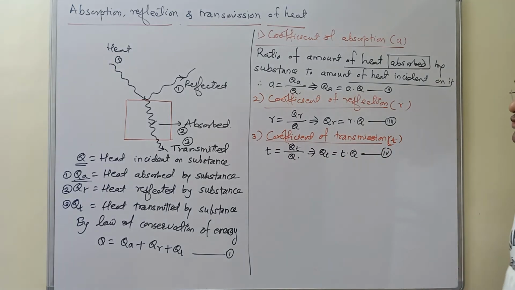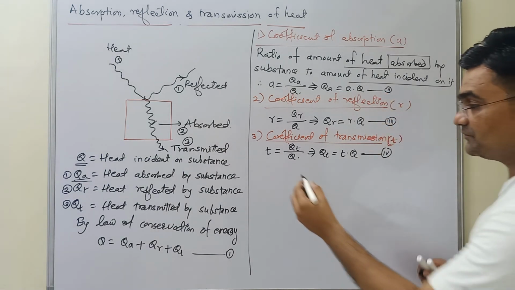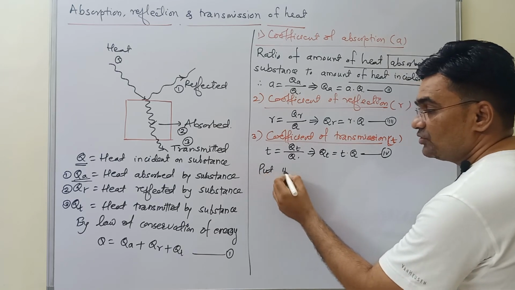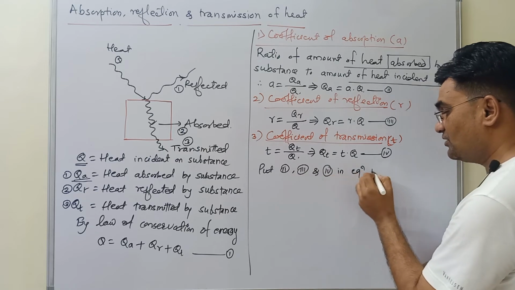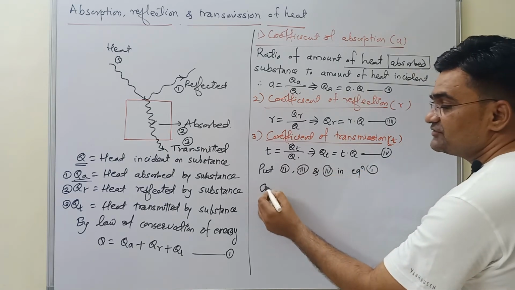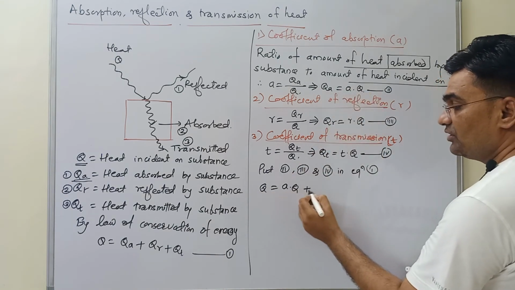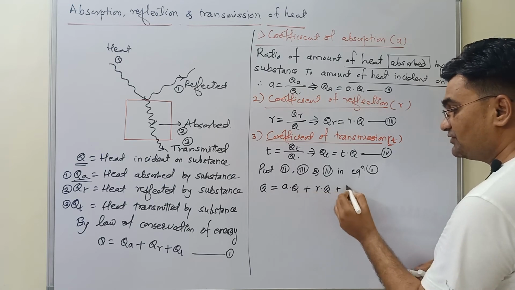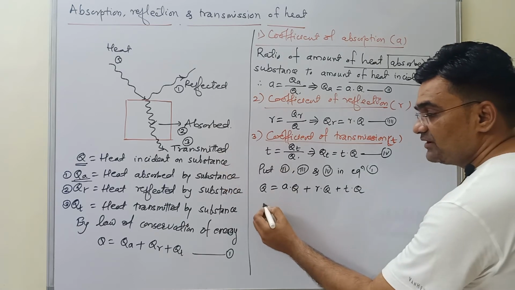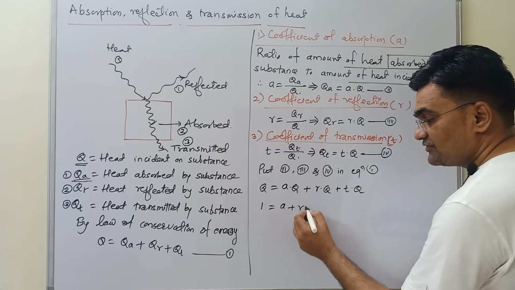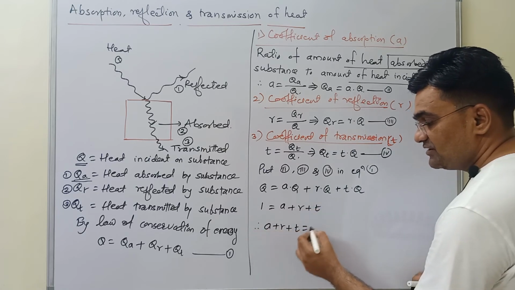Now if I substitute the values of equations 2, 3 and 4 in equation 1, what are we going to get? LHS equal to Q. Instead of QA I am going to write A into Q plus R into Q plus T into Q. Q is common, so divide both sides by Q, then you will get 1 equal to A plus R plus T, or A plus R plus T is equal to 1.